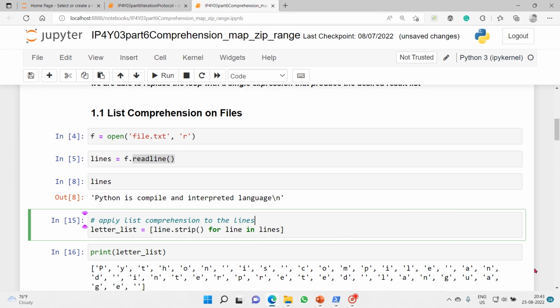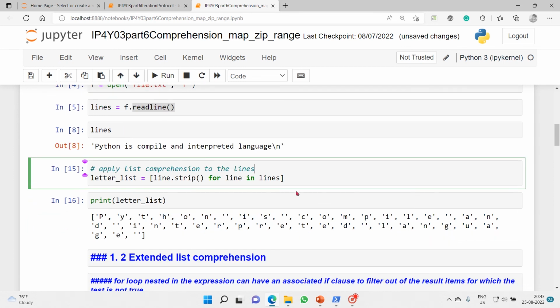So now what I will do is I will put everything in a list comprehension, so that whatever line it has, in that line I want to separate each letter from that line. I just want to strip all the letters from that line.